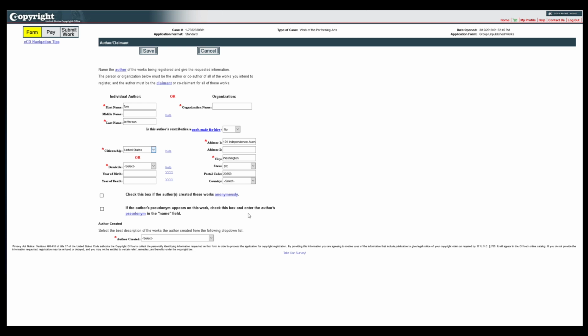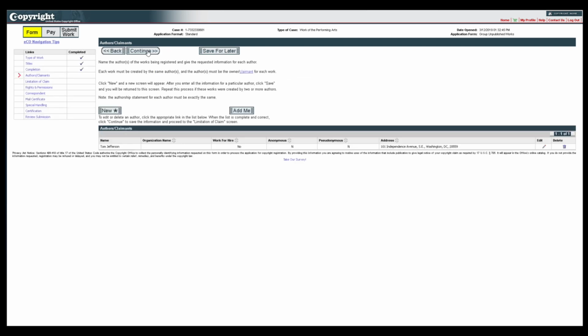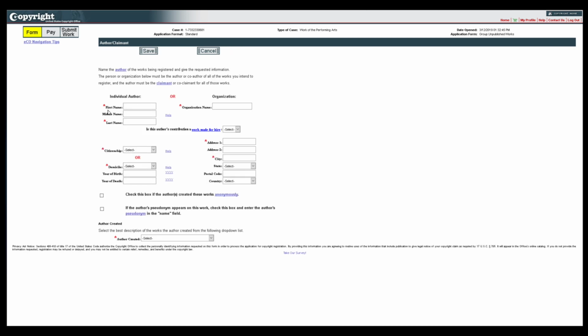Select the best description of the works the author created from the Author Created drop-down list. After entering all the required information, click Save. If the works were created by 2 or more co-authors, click New to enter this same information for the other authors.